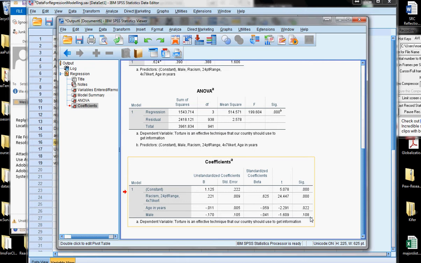What the rest of this video is going to do, I'm going to put us on pause for a second so I can pull up the other screen, but what the rest of the video is going to do is answer the question of how do we predict a person's level of support for torture if we stipulate certain conditions down here. And what we're going to do in the rest of the video is compare females who are 45. Imagine 2 females who are 45. What would their average support for torture be if they were at a low level of racism, in fact the lowest possible, versus the highest possible based on this particular output that we've got.